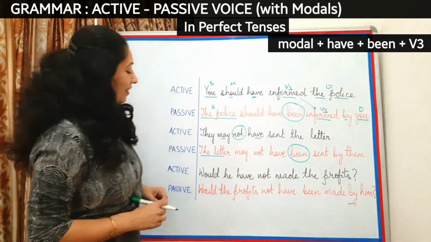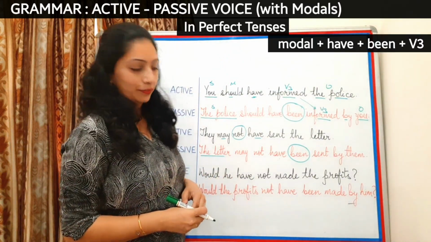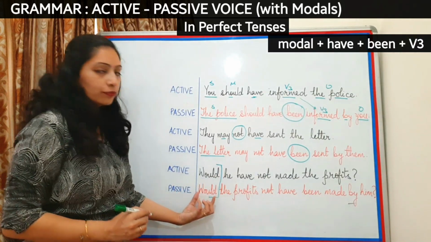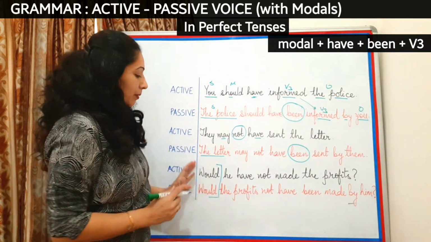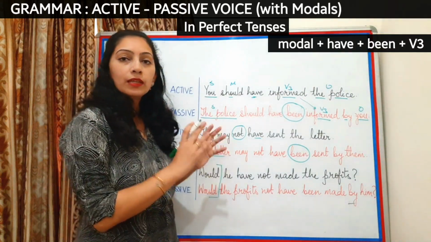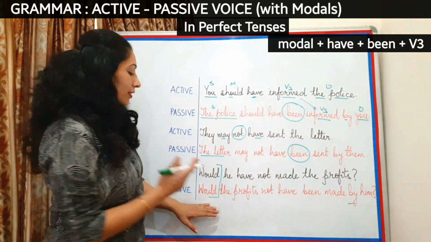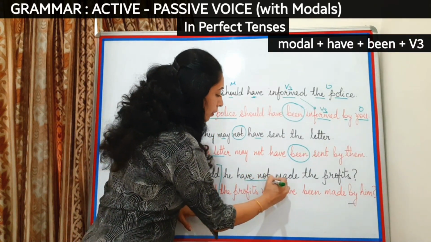Very easy. Okay, now let's look at interrogative, but this time I've taken a negative interrogative, and the modal which I'm using will be first kept aside. It will always be in the beginning, because when we use modals in questions, they act like a question word. So let's start. Would he have not made the prophets?